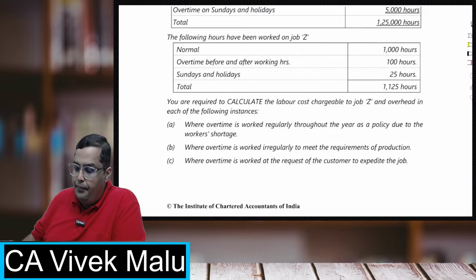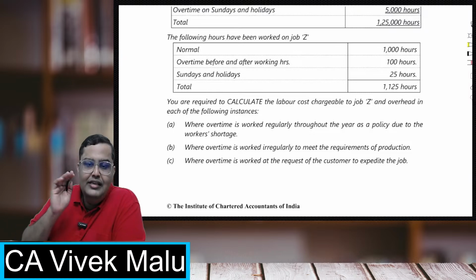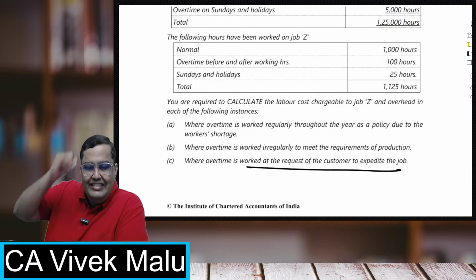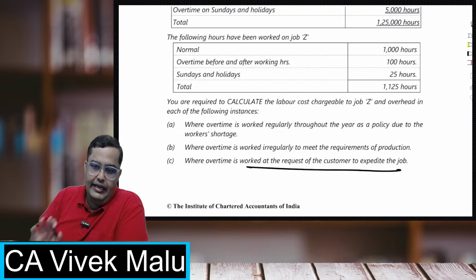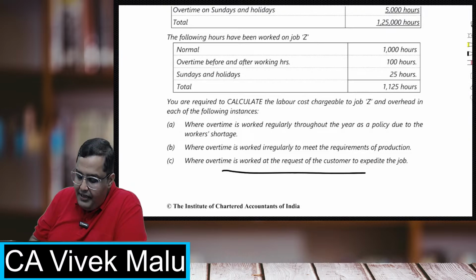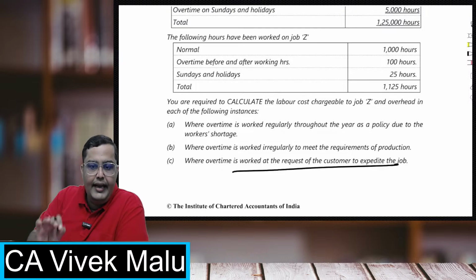How will you treat them? I'll tell you the easy one first. When it is at the request of the customer, charge it to the customer directly. It will be treated as a direct expenditure, not an overhead, direct wages, and will be charged to the customer.